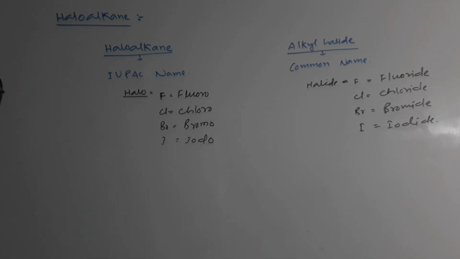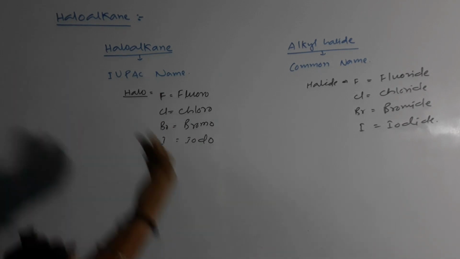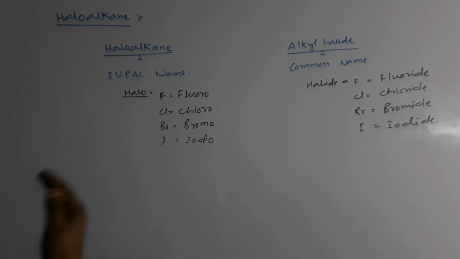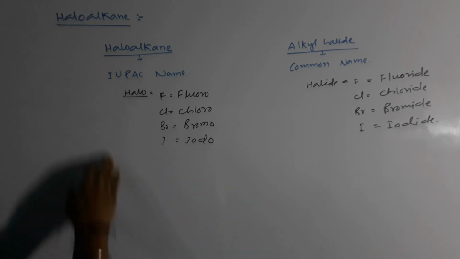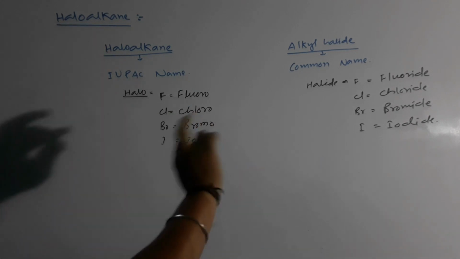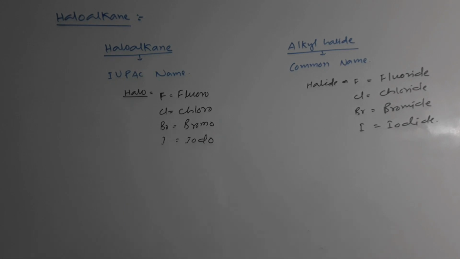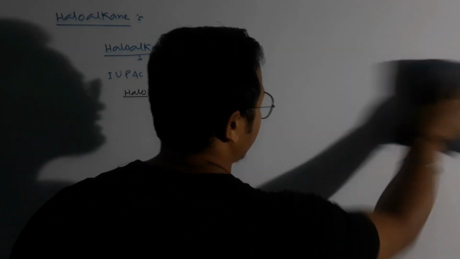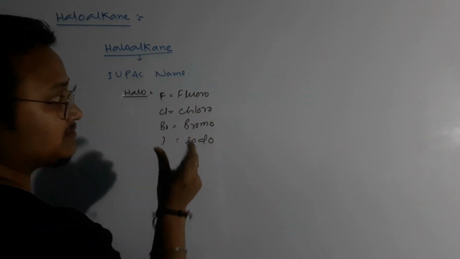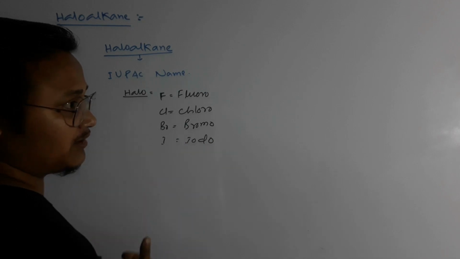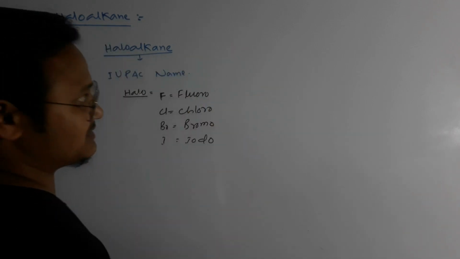Once we know these things, then we can proceed to the naming part. So let's have some examples, and with the help of those examples, we will proceed to the naming process. First we will talk about the IUPAC name system, and in the second part, the alkyl halide, sorry, common name. In the IUPAC name system, we have to write the halogen term first, any one of these four, and then the alkane term.